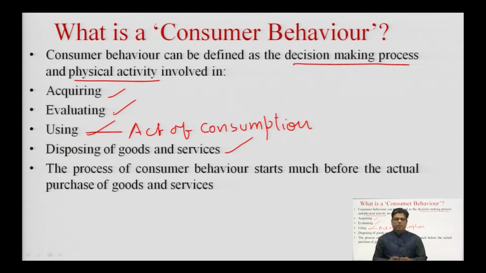While if we talk about a cinema hall, then the cinema hall is a service. We are purchasing tickets to the cinema and reaching the cinema hall on time to watch the movie. That movie is an example of an experience. So, we are experiencing the movie and then coming back home. Therefore, there is a difference between how we use a product and how we use a service. While using a product, we have full ownership over the product and we use it till its end. While when we use a service, we are actually getting the experience of the service, and that experience is what remains with us.